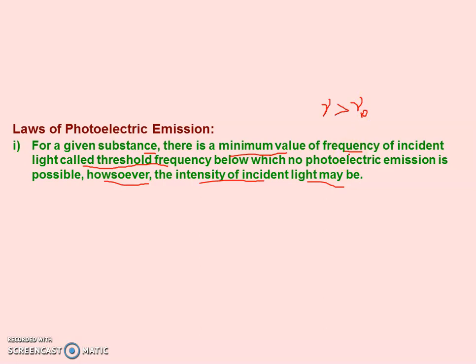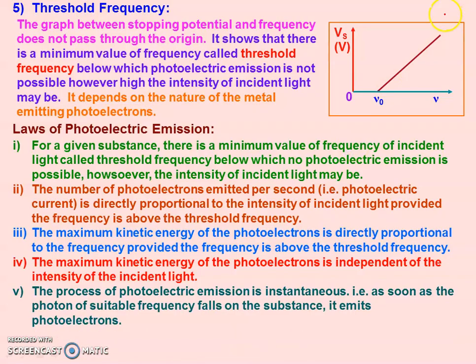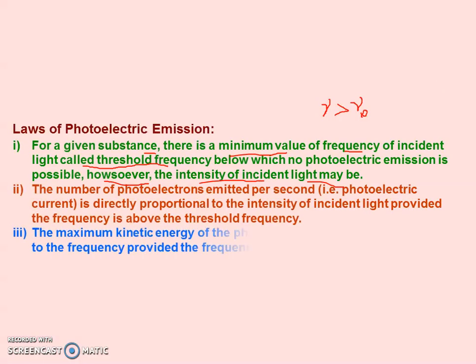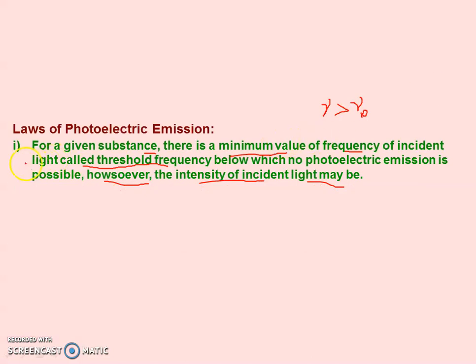Now this observation came from the experimental study from this graph. In this case, near the origin there is no stopping potential, means there is no emission of electrons. After nu naught, if we increase the frequency of radiation, we require some stopping potential. It means the frequency of radiation should be greater than the critical frequency for emission of electrons from the metal surface. So this is the first law of photoelectric emission.